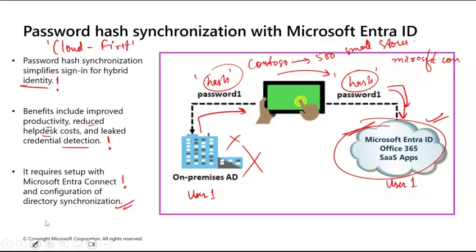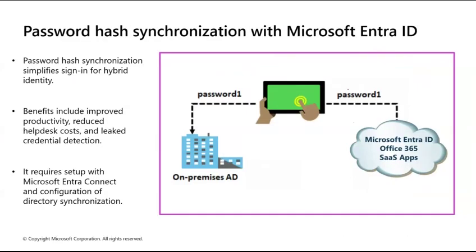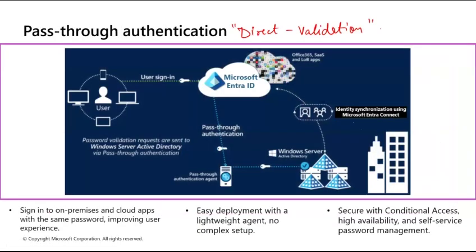Now, the second type of authentication we have is pass-through authentication. Now here, things are different. This we call the direct validation approach. Now, why do we call that? In this model, passwords are never stored in the cloud. Here we were storing this password in the cloud, right? But that's not the case in pass-through authentication.